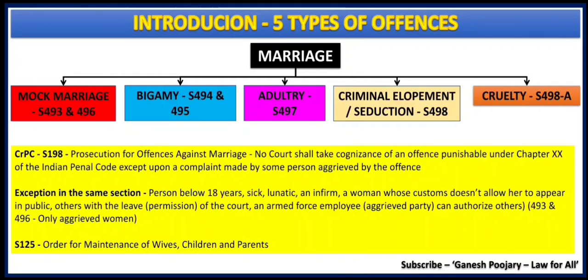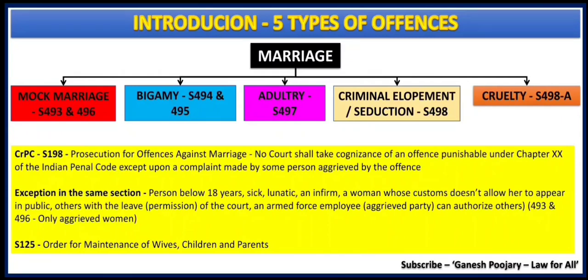Bigamy is, for example, in Hindus, a male or female cannot marry a second person when their husband or wife is alive and when they do not have a divorce decree in their hand and the appeal is over. Now if they are marrying again, that is bigamy, getting married to more than one person. Now adultery is a married person having a relationship with the married wife of another person. That is an offense under section 497, which was repealed in the year 2018.